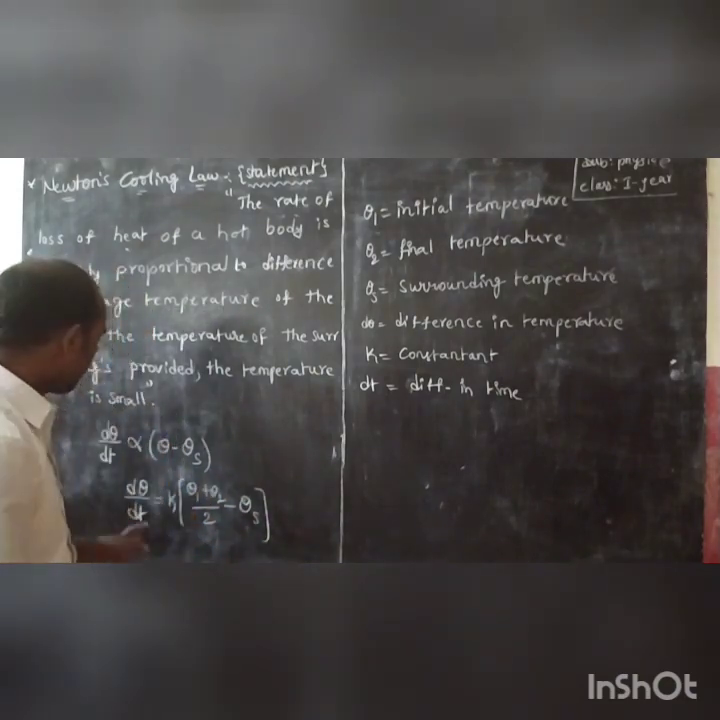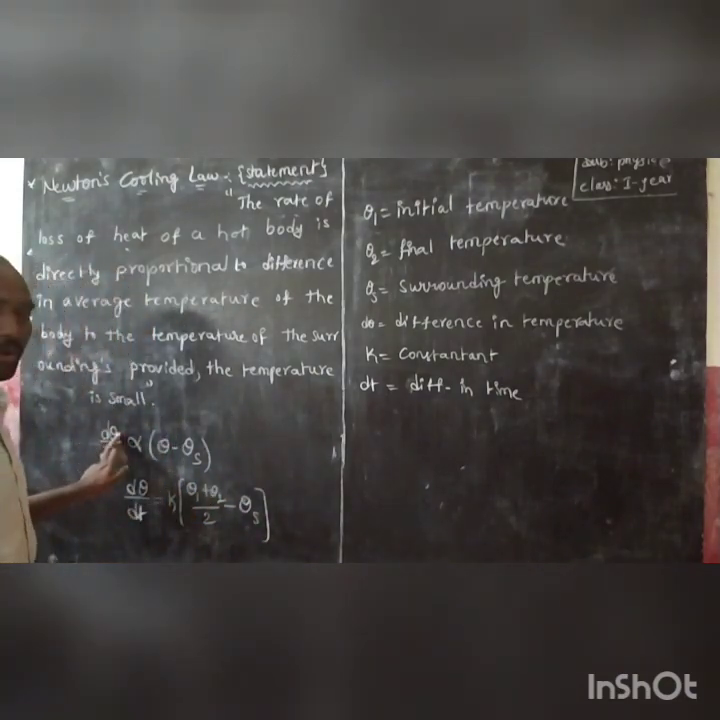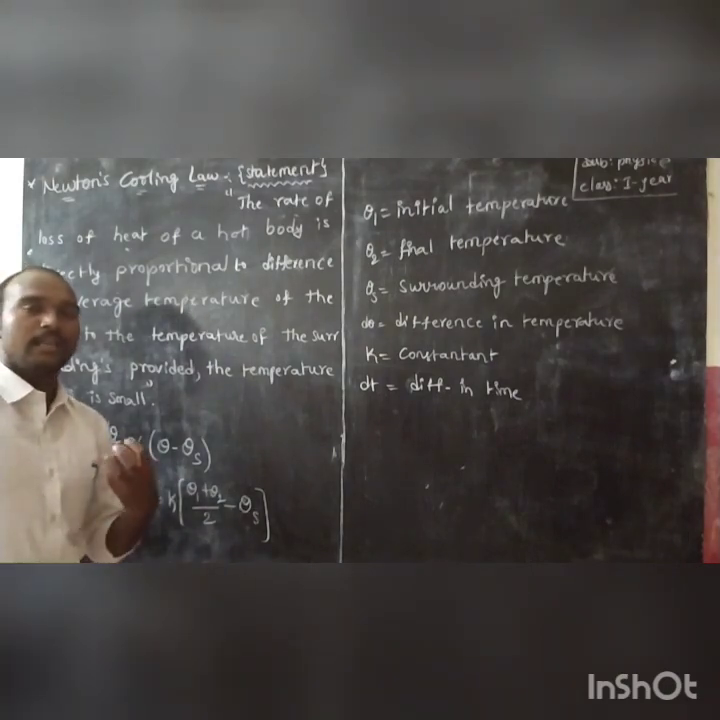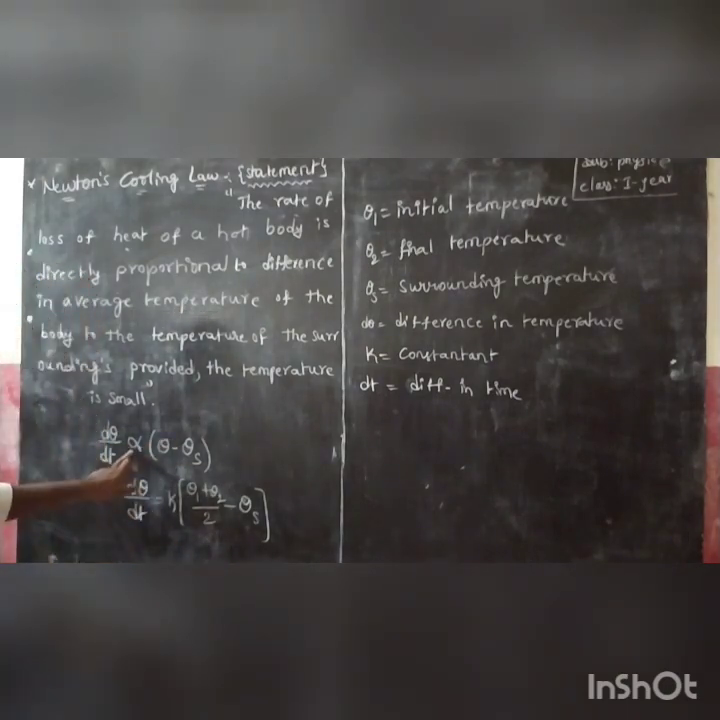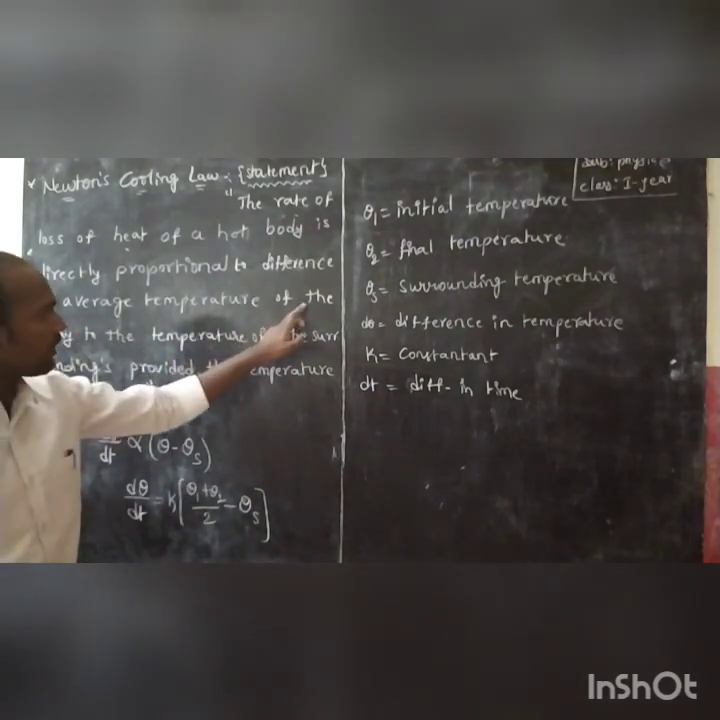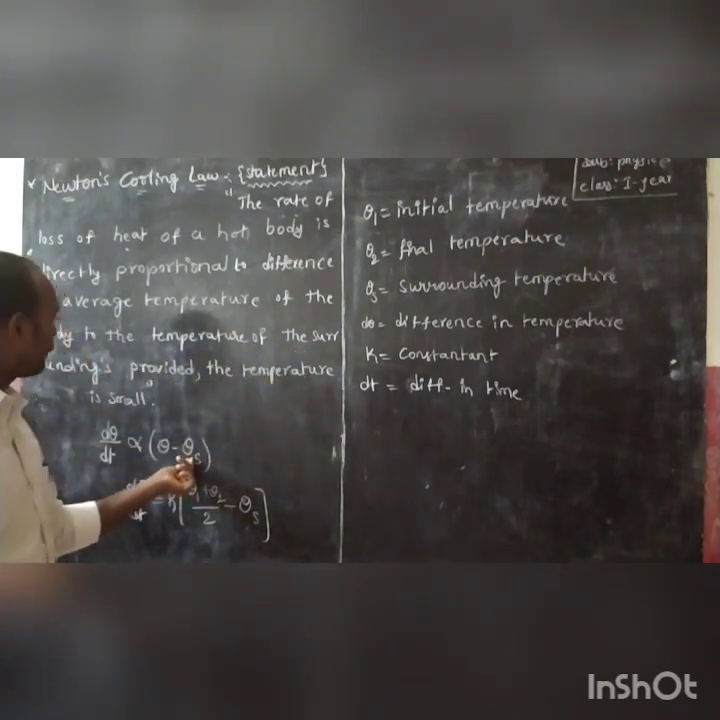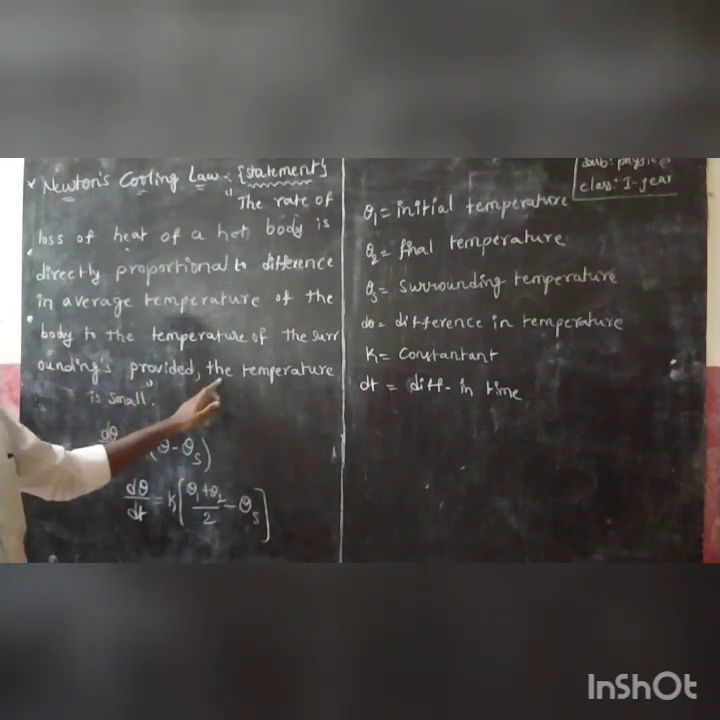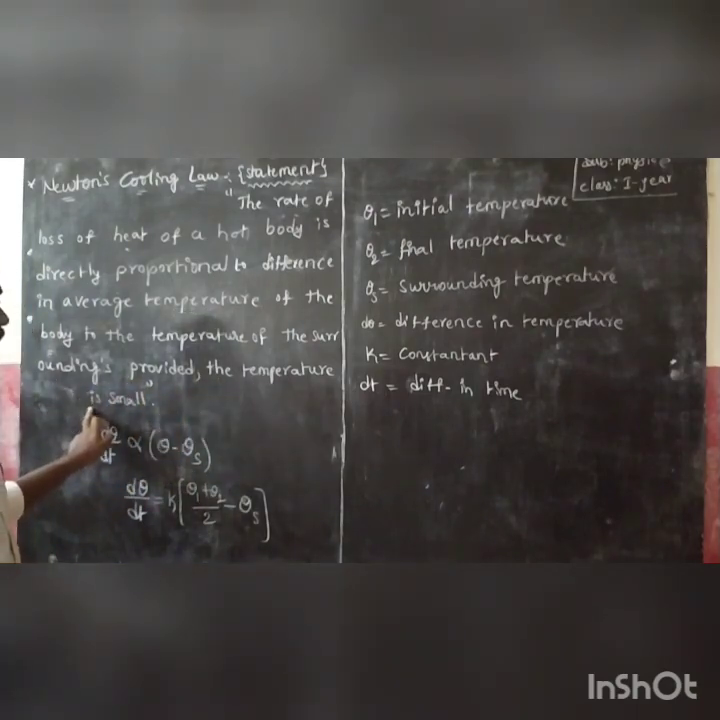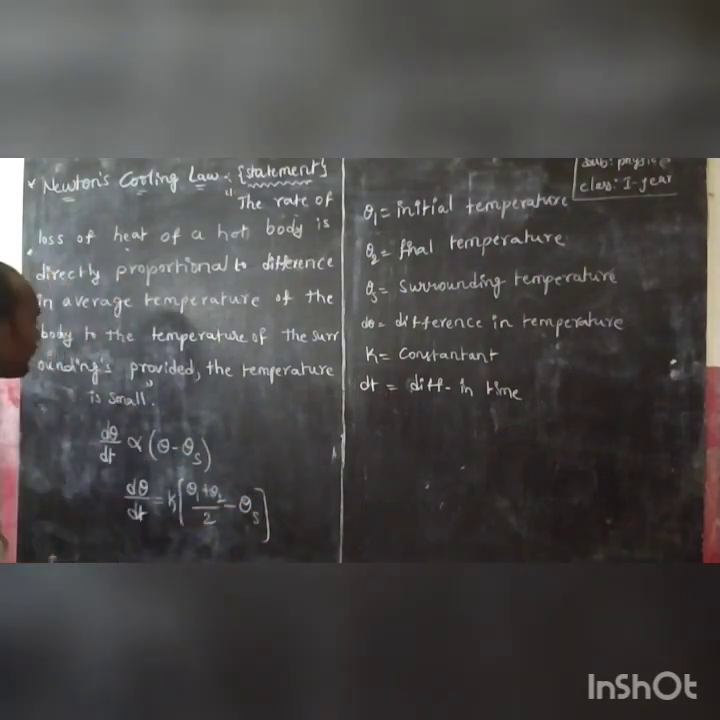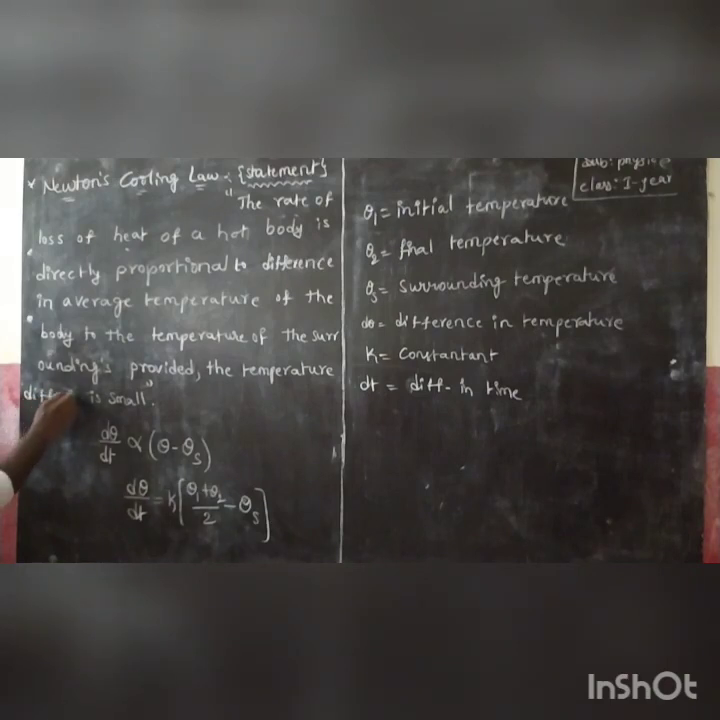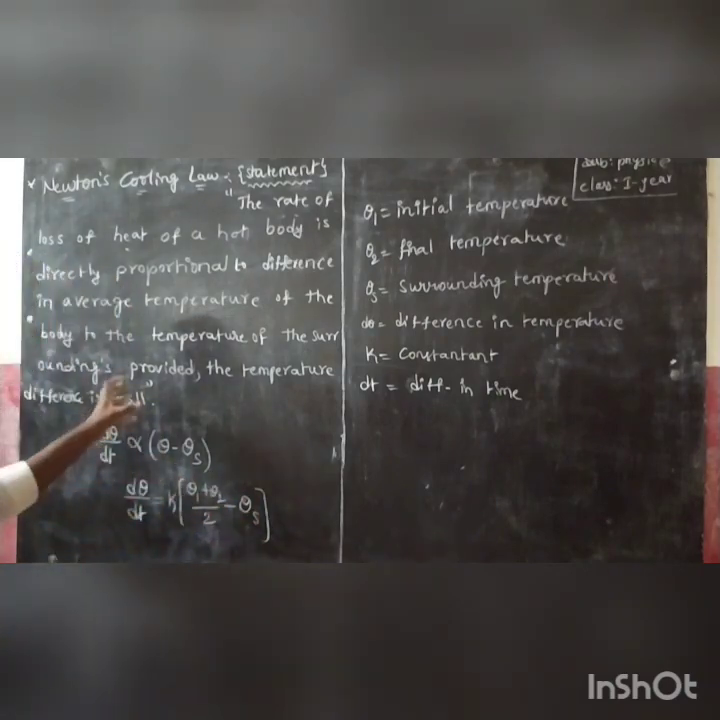And let me say again, the rate of loss of heat of a hot body is directly proportional to the difference in average temperature of the body to the temperature of the surroundings, provided the temperature difference is small. See the temperature difference here. The temperature difference must be small. I hope you all understand this one. You can write now.